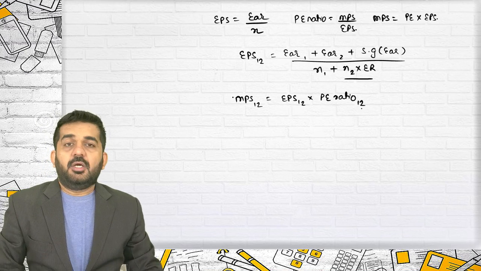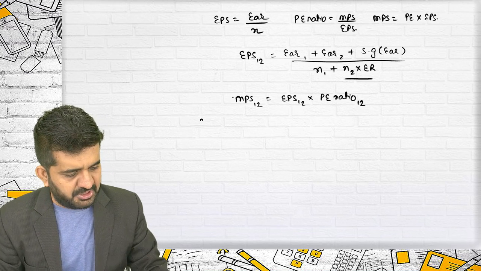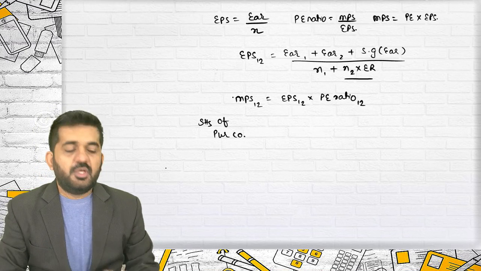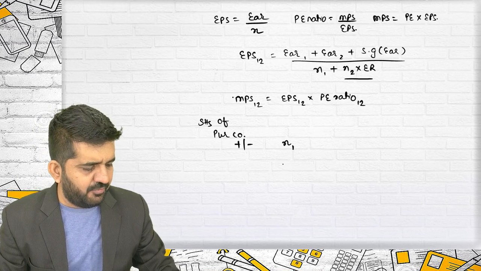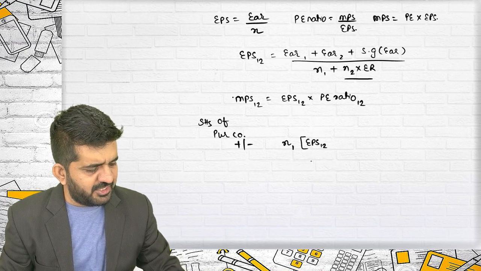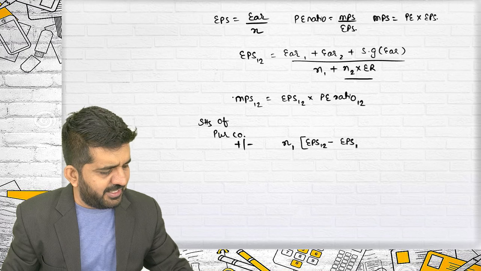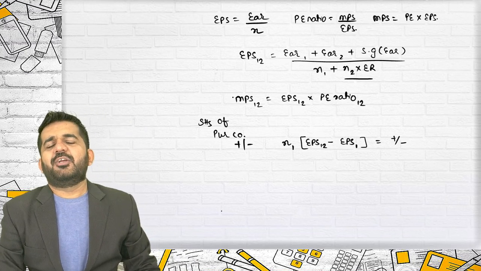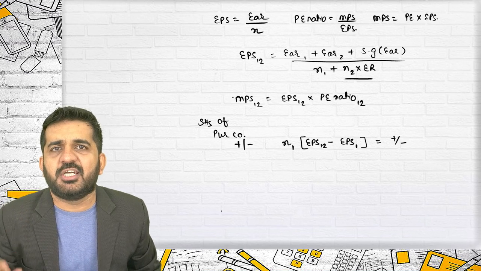Then we went on finding out profits and losses of shareholders of the purchasing company. If you want to find out a profit or loss, please understand it is very simple. N1 into EPS 1-2, which is the post-merger EPS, minus EPS 1 will give you profit or loss. Sir, why didn't you give this formula at the start of the lecture? Because I want you to understand the concept logically and not by formula.